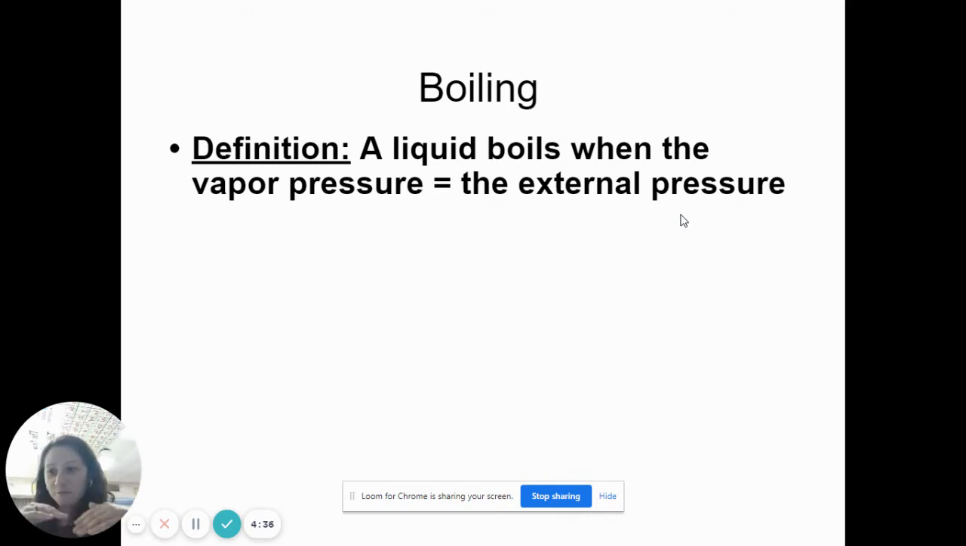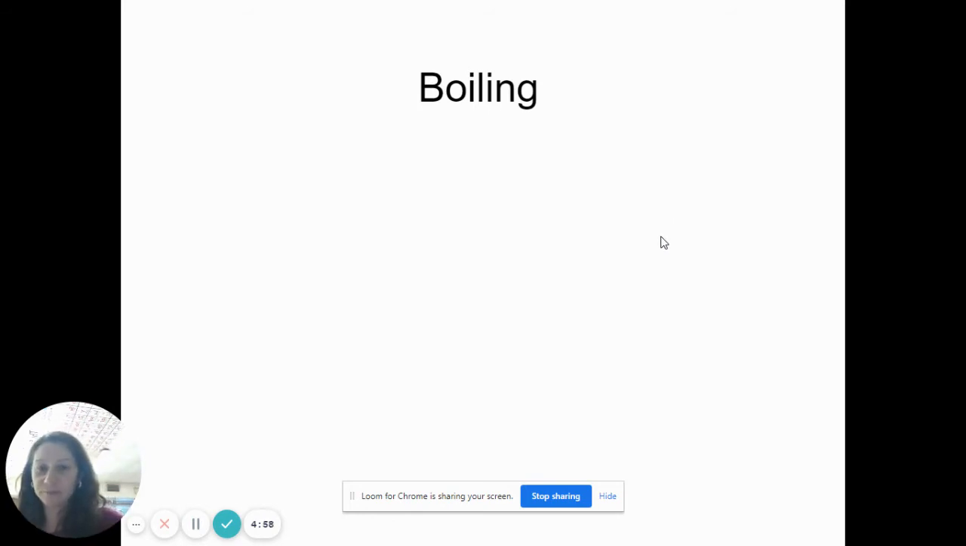So normally, liquid water, for example, at room temperature does not boil because its vapor pressure is lower than the external pressure. So what do you have to do? You have to heat it up, increase its temperature, so then more particles are moving faster, more particles are able to escape and become a gas and collide together. So when the vapor pressure equals the external pressure, that's when we say it boils.